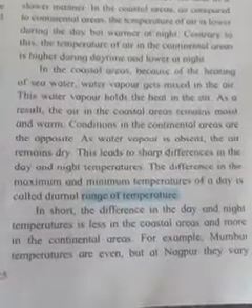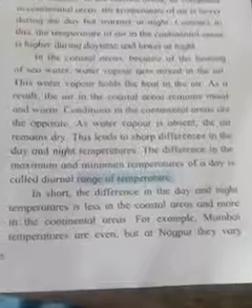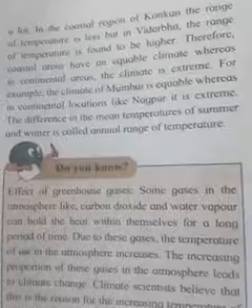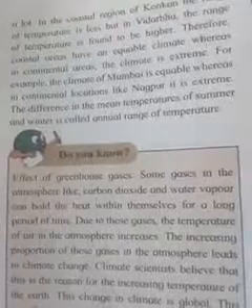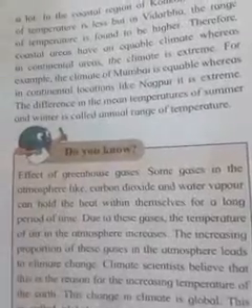म्हणजे डे आणि नाईट टाईमचं टेम्परेचर लेस असतं इन द कोस्टल एरिया. कोस्टल एरियाला ते कमी असतं आणि कॉन्टिनेंटल एरिया आहे ते जास्त. For example, Mumbai temperatures are even, but Nagpur's range is a lot. In the coastal region, the Konkan range of temperature is less, but in Vidarbha the range of temperature is found to be higher. म्हणजे कोकण एरियाला रेंज कमी असते पण विदर्भला तीच रेंज जास्त असते. Therefore the coastal area has an equable climate, whereas the continental area has a climate of extremes. For example, the climate of Mumbai is equable, and in a continental location like Nagpur it is extreme.